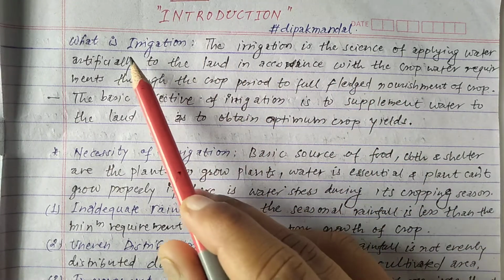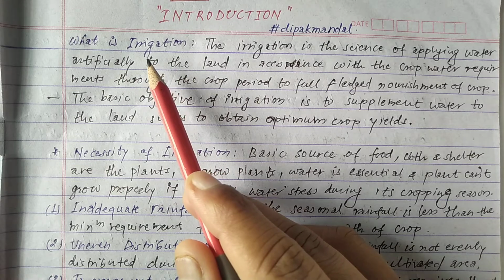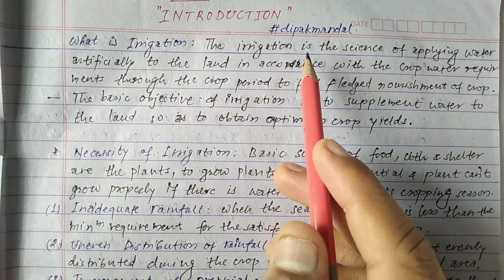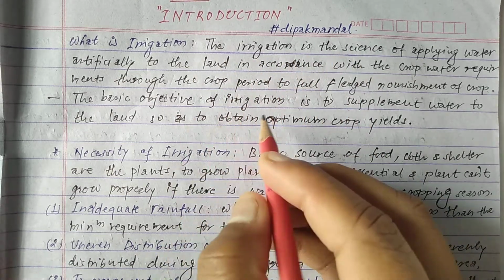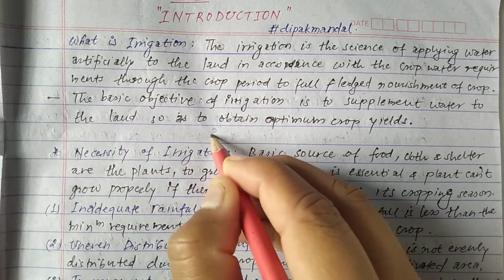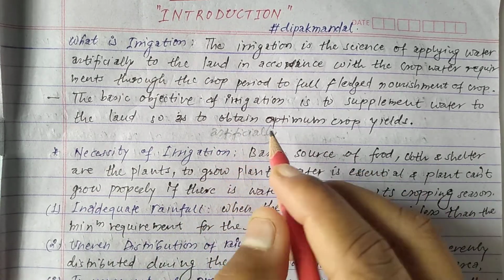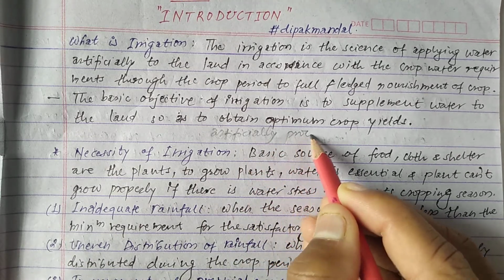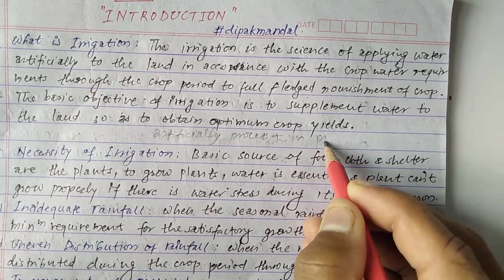Whenever you are asked about irrigation, you must mention two things. It is an artificial process, and it is done in proper time.